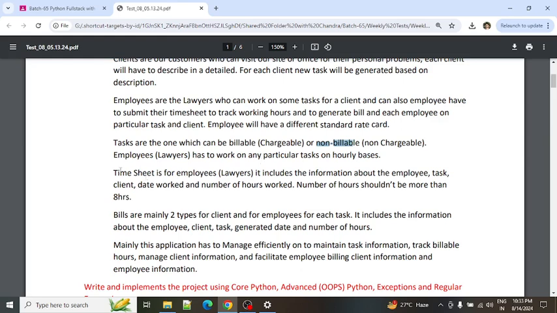And as we discussed, the timesheets are mainly for the employees, which include the employee details, the task which the employee has worked on, and the date on which the timesheet has been submitted. And here the number of working hours should not exceed 8 hours. So the employees who are going to submit their timesheets have to fill in only up to 8 hours. They cannot submit more than 8 hours.